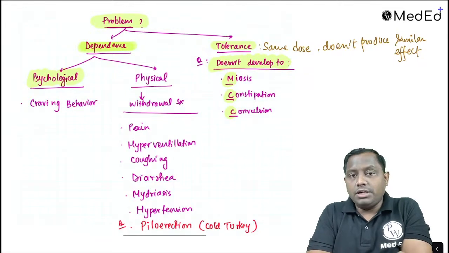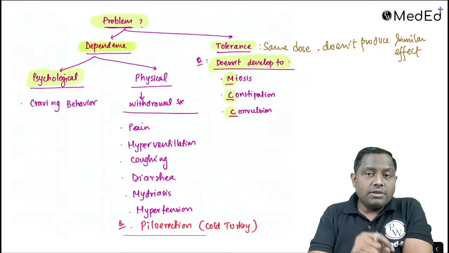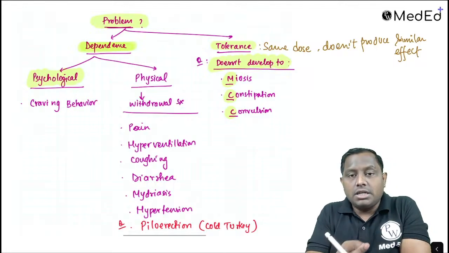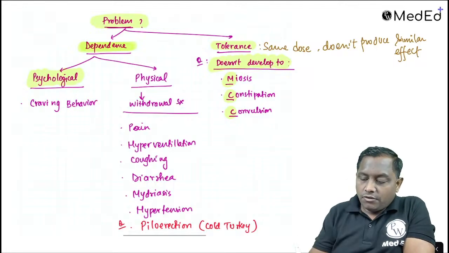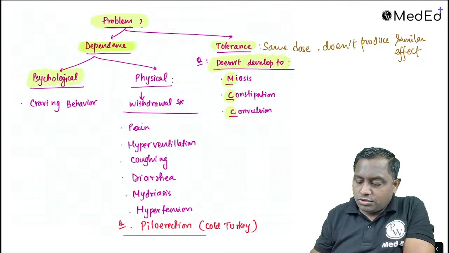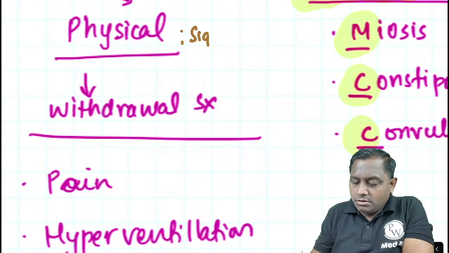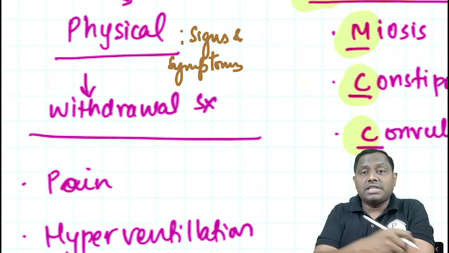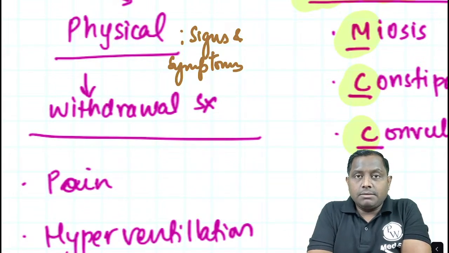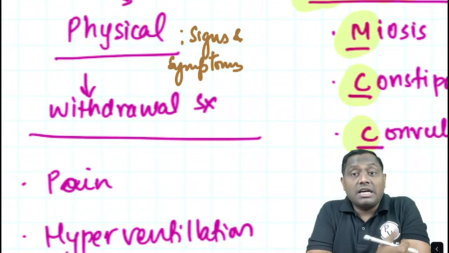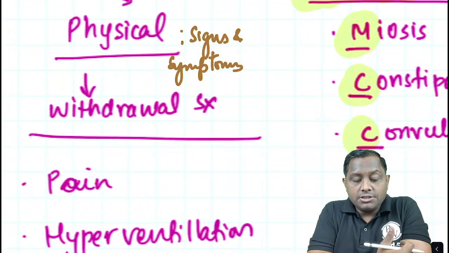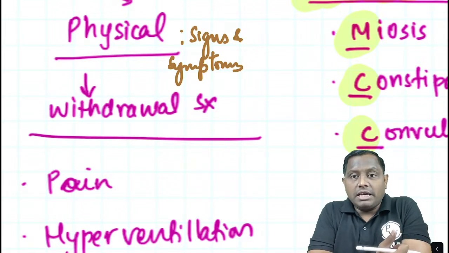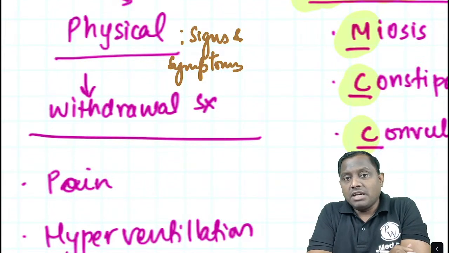Physical dependence को ही हम बोलते हैं withdrawal symptom. That means if the person does not receive the drug, now he will develop some symptom. Physical dependence में the patient will show some signs and symptoms. There will be some signs and symptom if you stop the opioid. है ना? Initially psychological में there is no signs and symptom. There is just craving behavior, है ना? पेशेंट को लगेगा काश थोड़ा मिल जाता, है ना? He will just keep on thinking काश, but physical में नहीं मिला तो he will start to show physical signs and symptom.